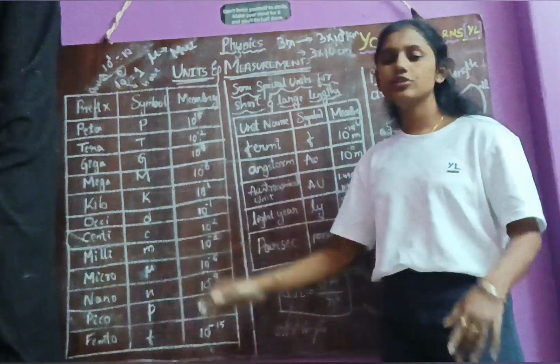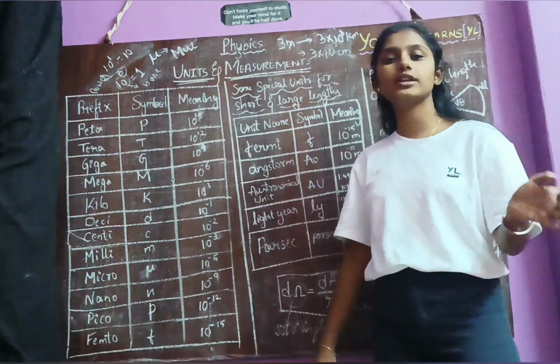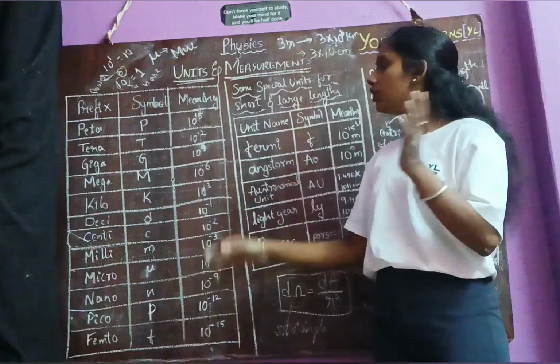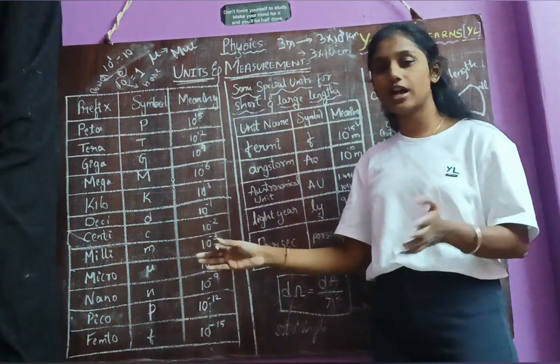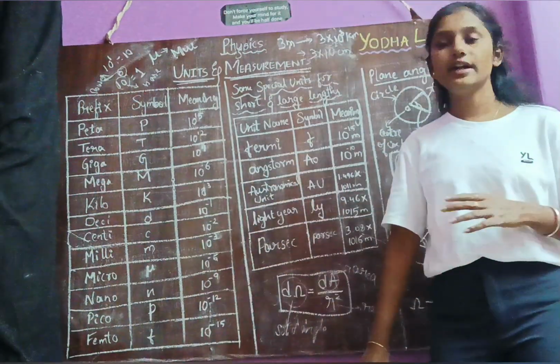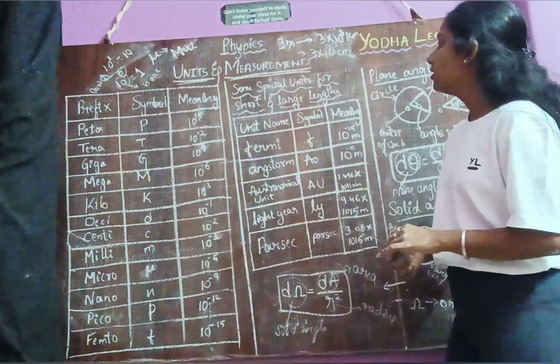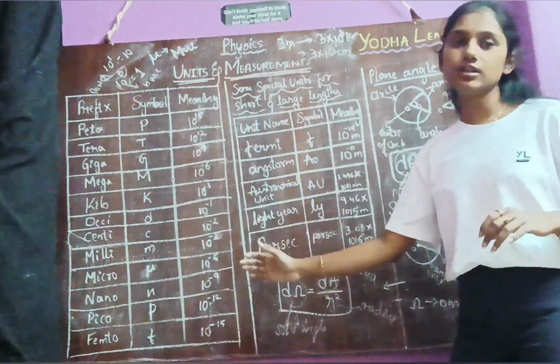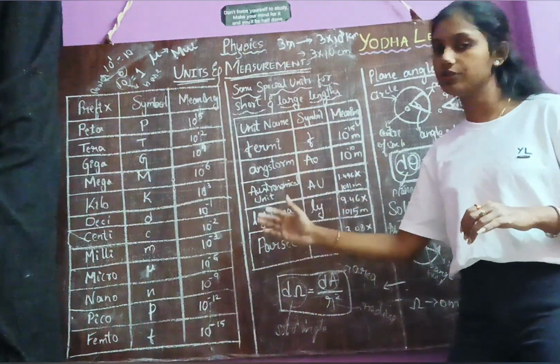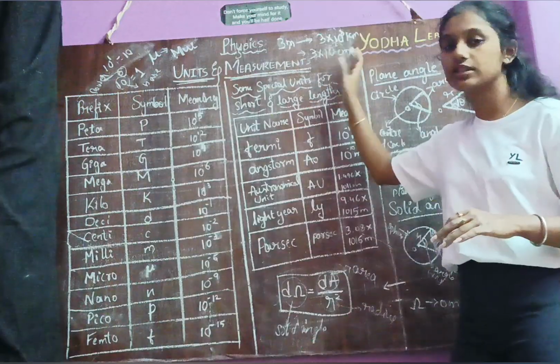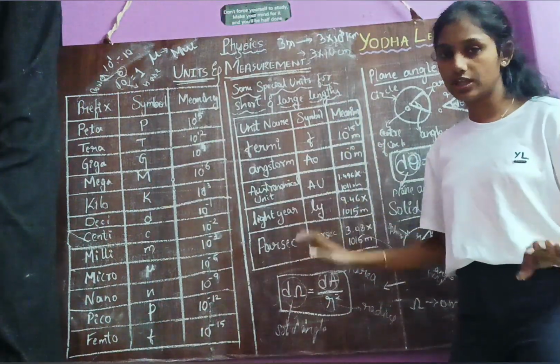If you take gram, you can convert gram into kilogram, gram into milligram, gram into gigagram, gram into megagram, gram into microgram, etc. So this is what the prefixes we have and how we are going to use them in the conversion. So I have told you everything.